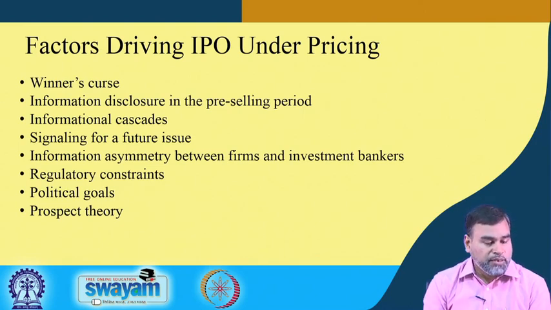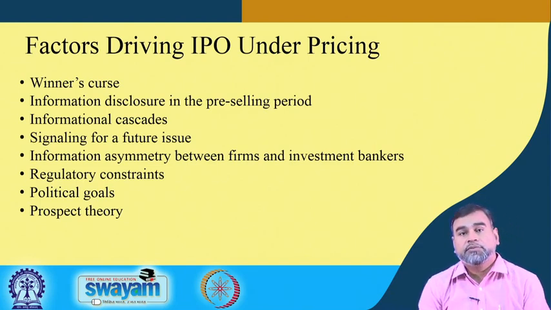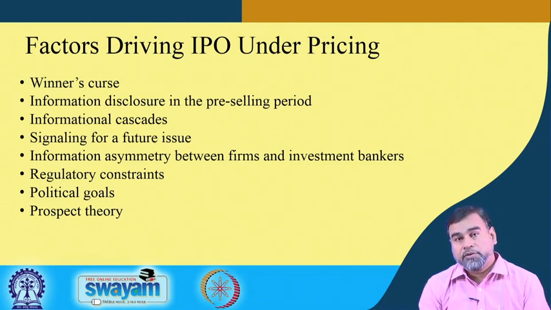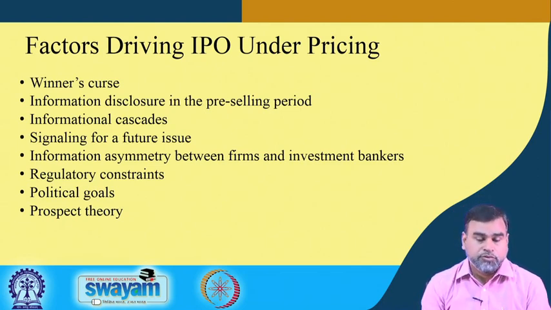Then sometimes they keep the price relatively low, which gives a signal for future issuance. There can be information asymmetry between firms and the investment banker or merchant banker, because the merchant banker has more idea about IPO pricing than the company. So, because of that they intentionally keep the price low. There are also regulatory constraints in some countries, where they cannot keep the price at a higher level.